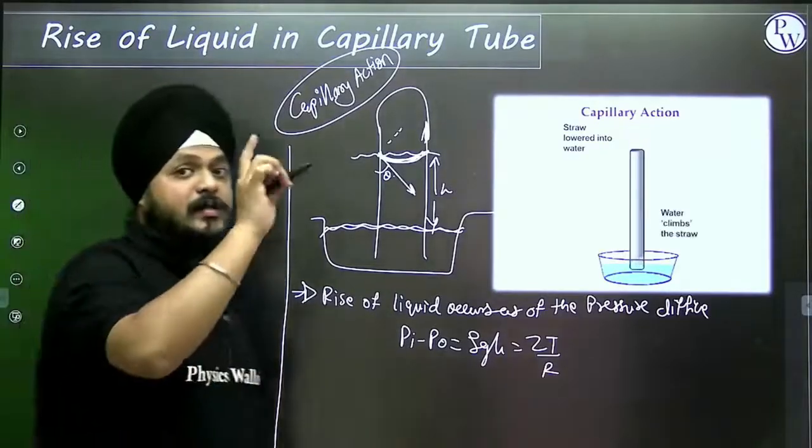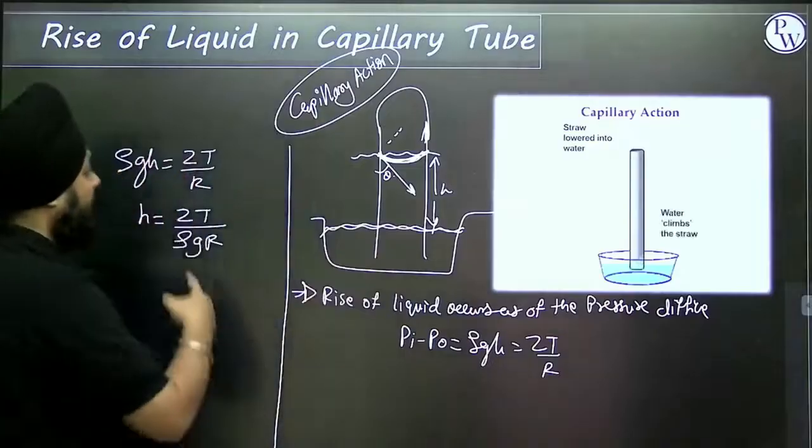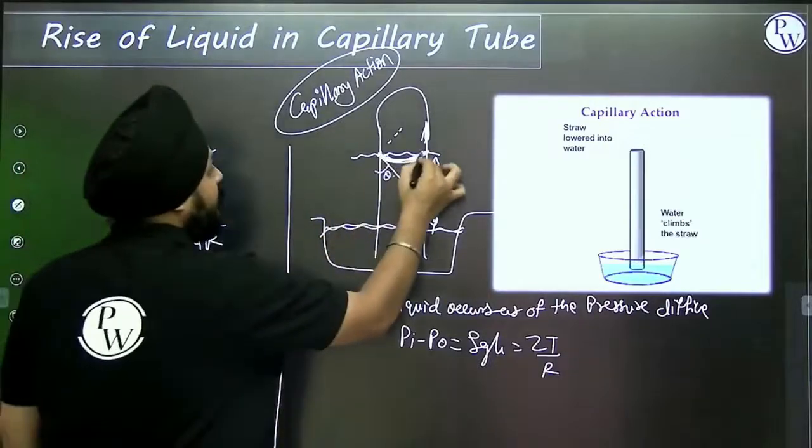If meniscus is not formed, then we are having this equation. If we are having the respective meniscus,